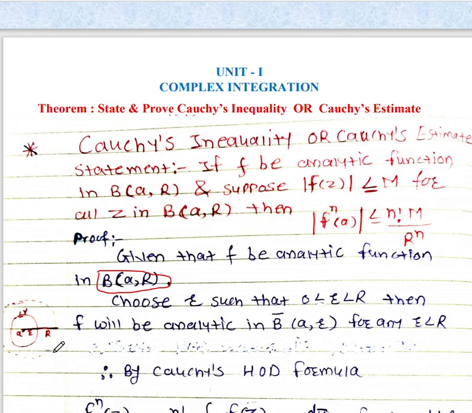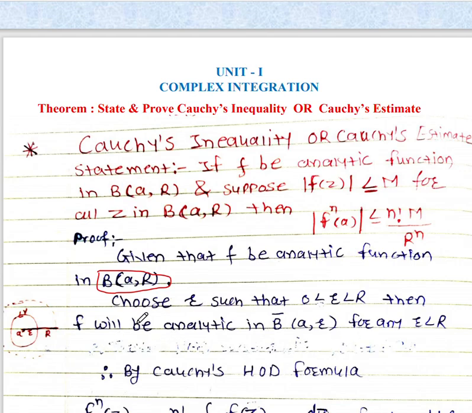Okay, so now we will choose a small radius r such that 0 less than r less than capital R. Here let us choose the small radius r, a smaller circle in this big circle. Then we can say that f will be analytic in a closed circle whose center A and radius r.